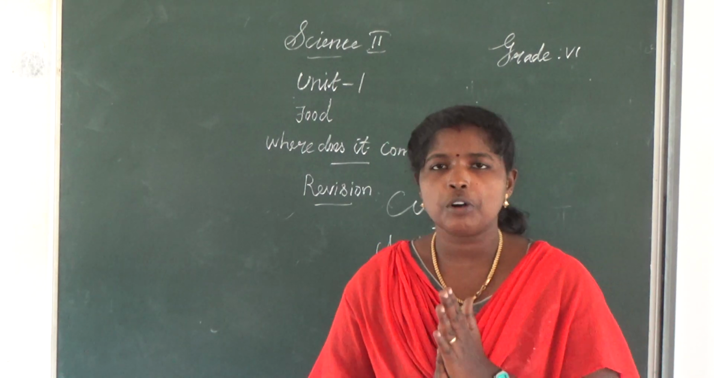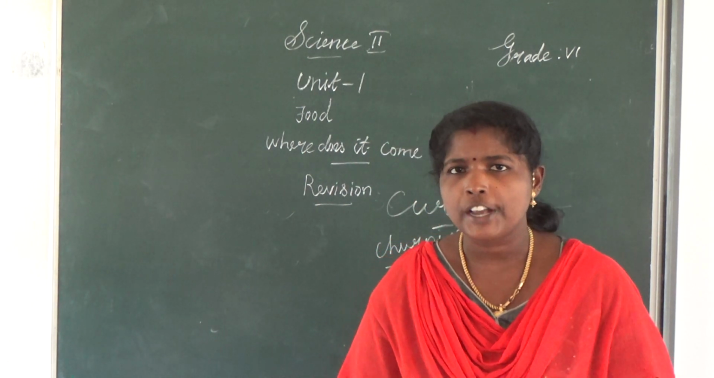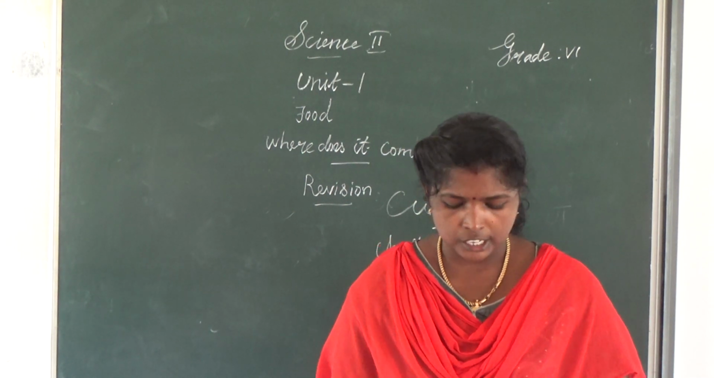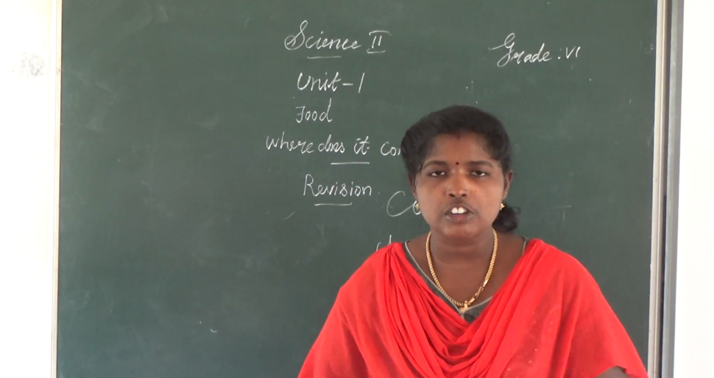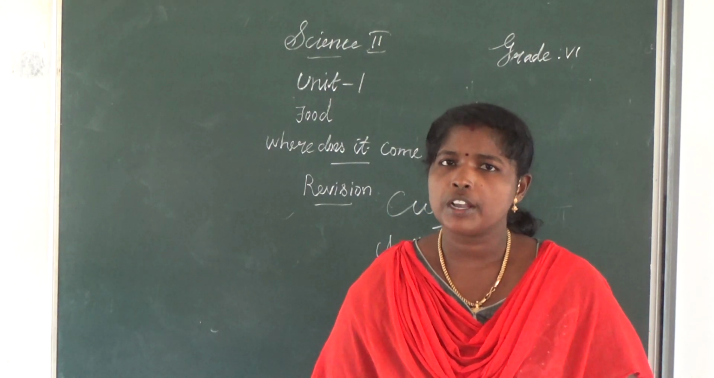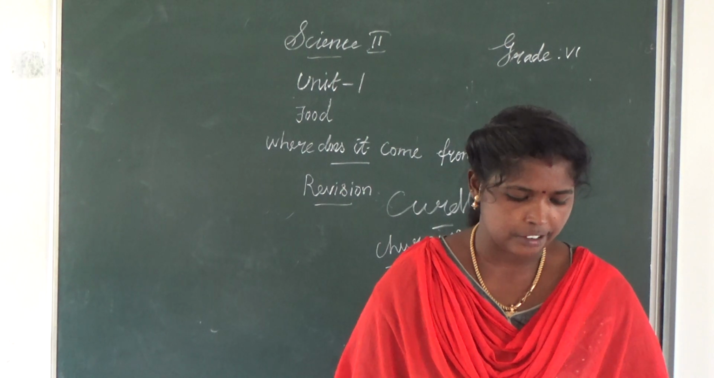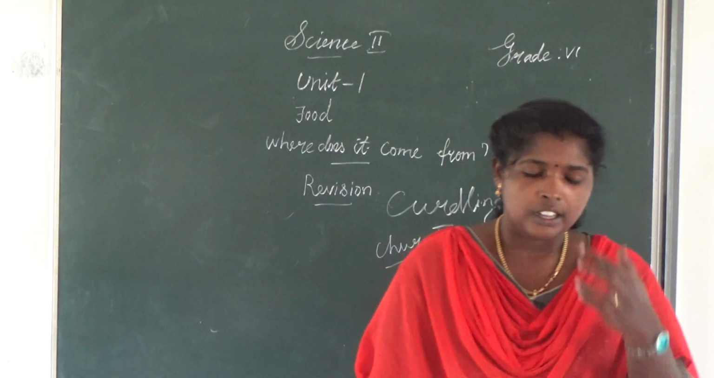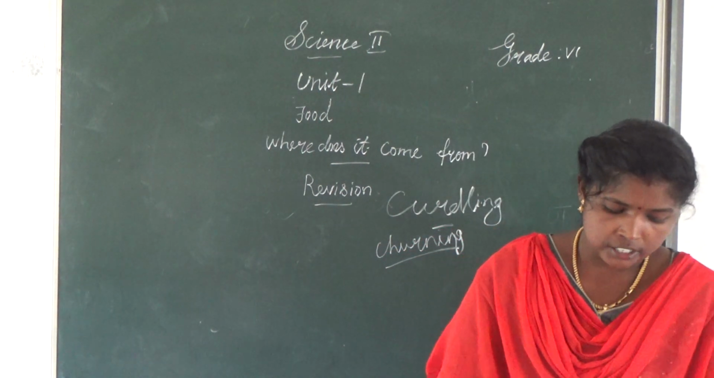Microorganisms can be seen only with the help of a microscope. Dr. Varghese Kurien is the father of the White Revolution. Okay, underline it. Then next, page number 16.